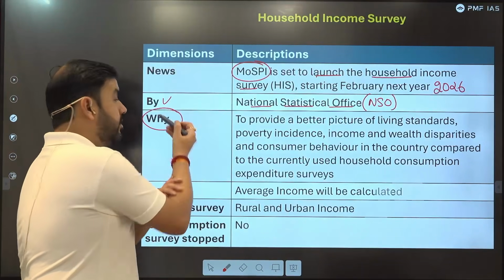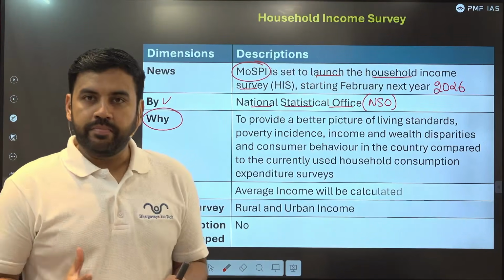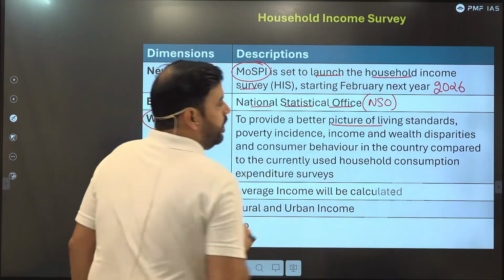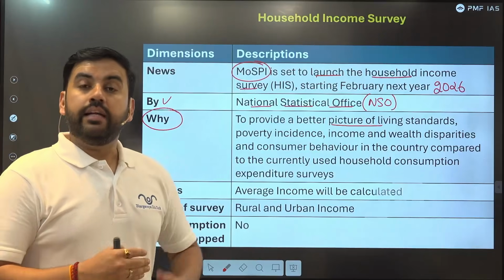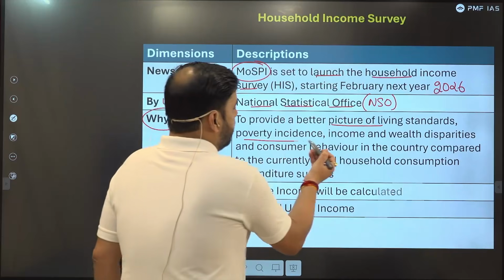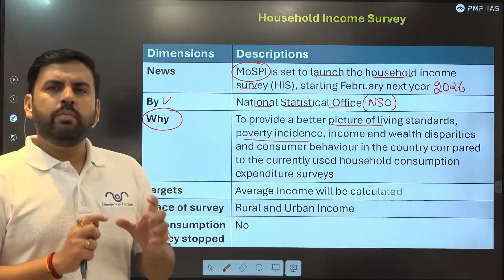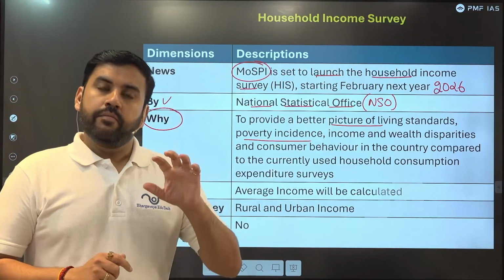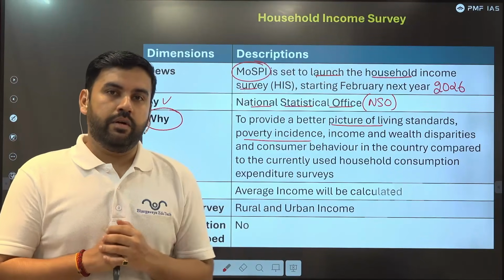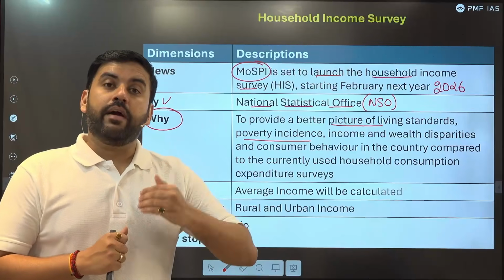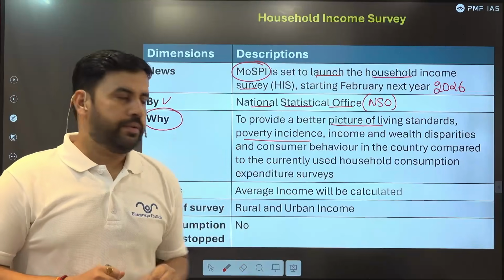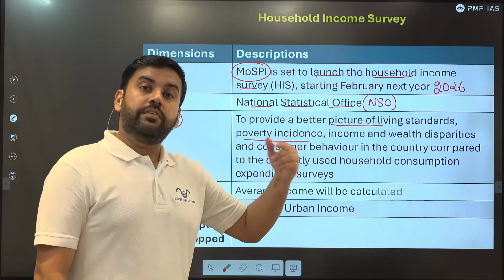Then why? This is the biggest question: why are we conducting this survey? We are conducting it for a very basic reason, to provide a better picture of the living standard in India, that is, the exact living standard of people across India. Poverty incidence: if there is poverty, how much does it impact each family? For instance, a family may be earning 10,000 a month but does not feel poor. There might be a family which earns 30,000 a month but still feels poor. The reasons could be different, which is based on the consumption survey that we will already be conducting.